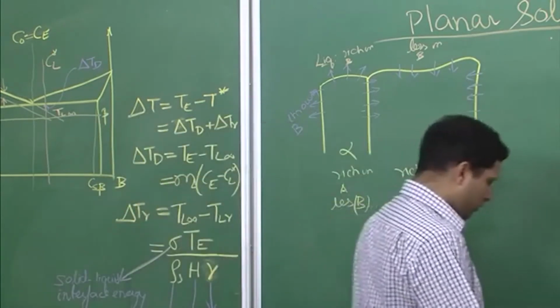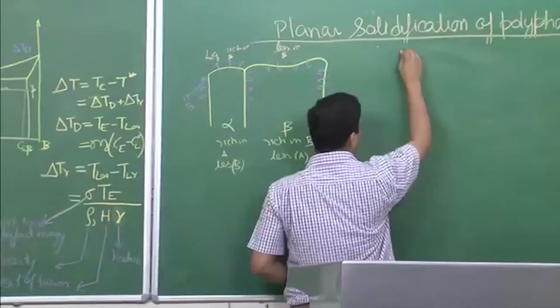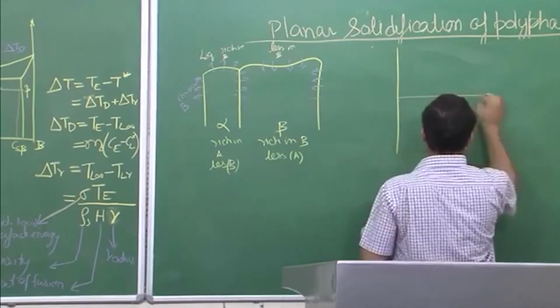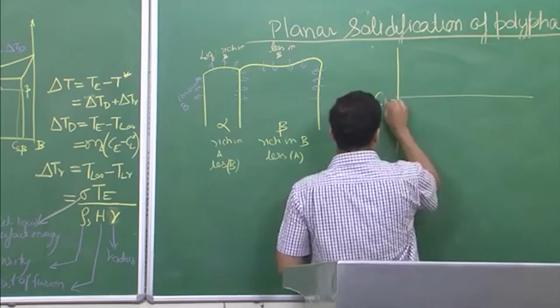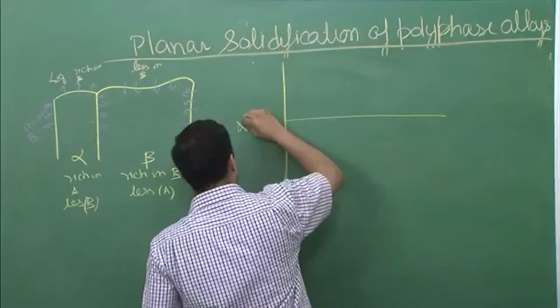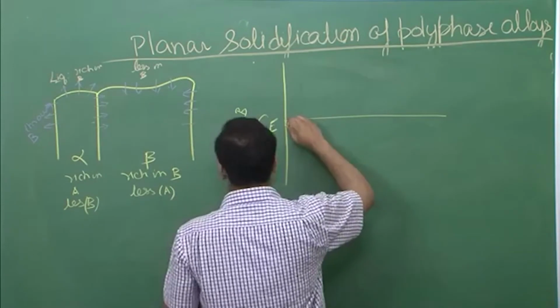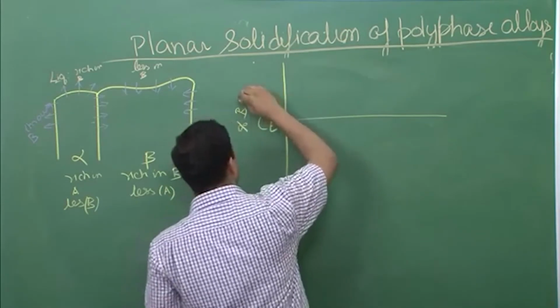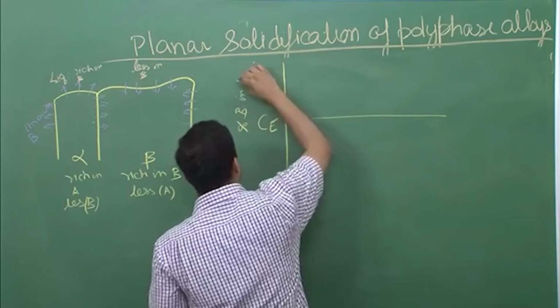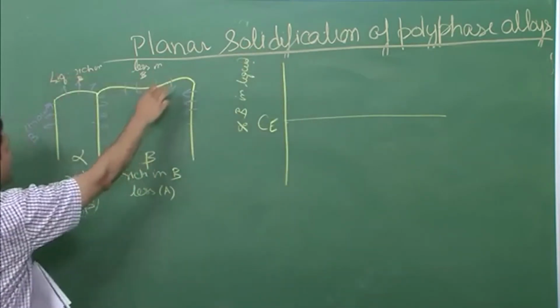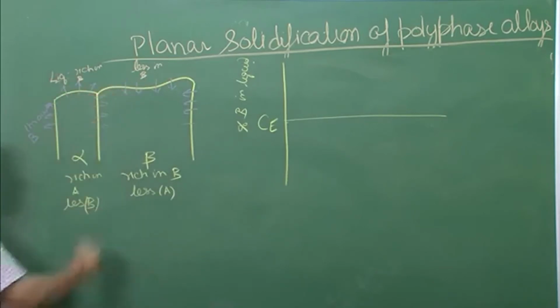Therefore, if we draw the composition variation, let us say this is CE and we are looking at percentage B in the liquid. We are looking at the liquid just ahead of the interface. So this is our interface, and it is almost planar.